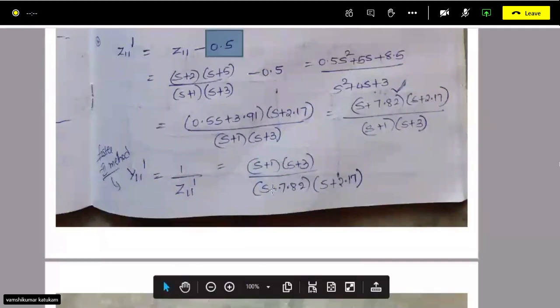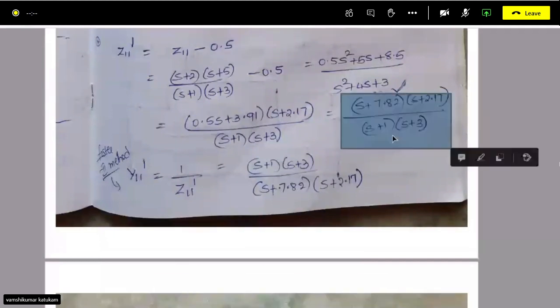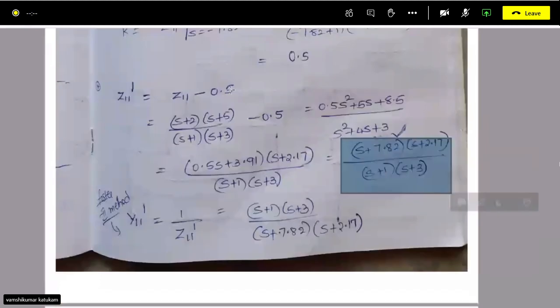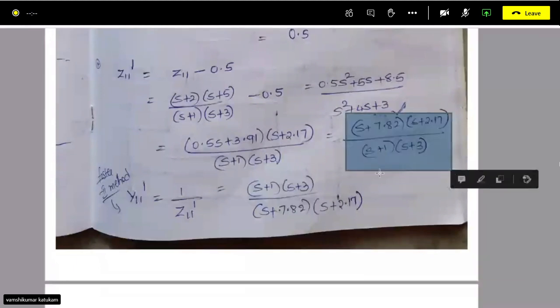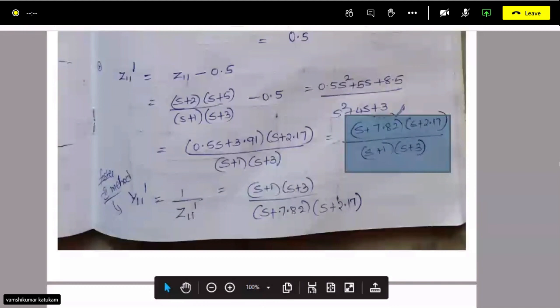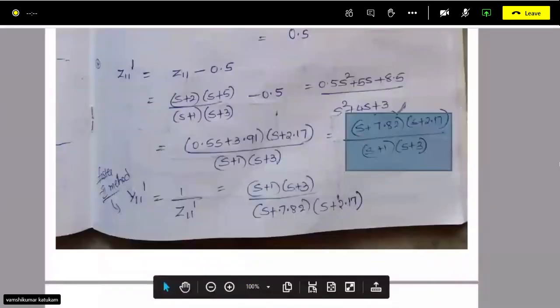You got this by subtracting 0.5. If you add a resistor of 0.5, then you have compensated. Now you can proceed from this transfer function, Z11 dash.